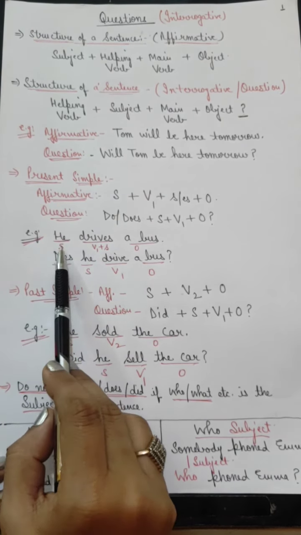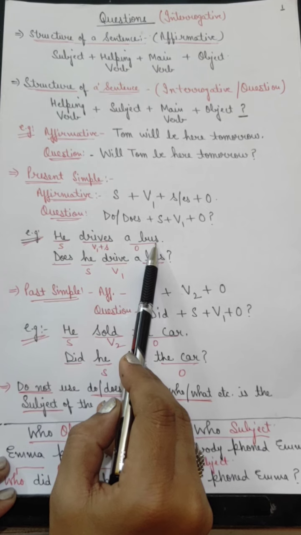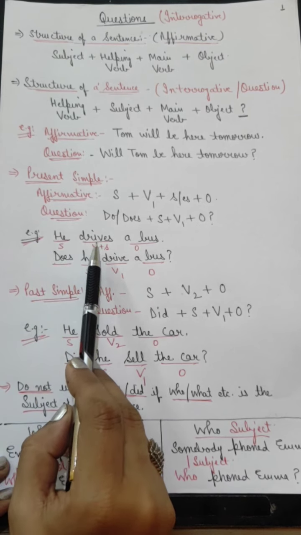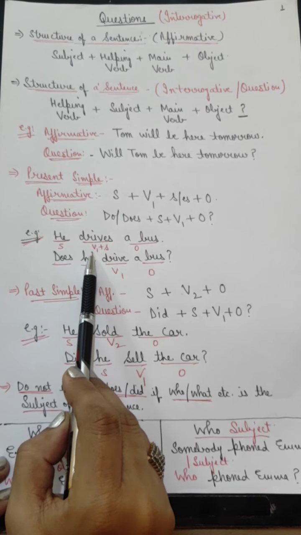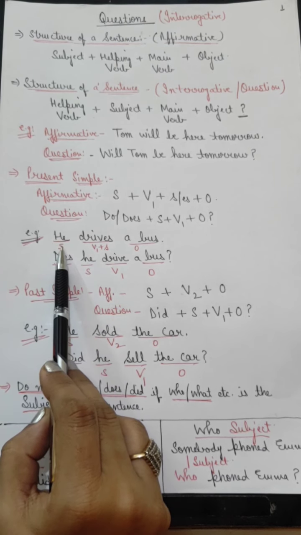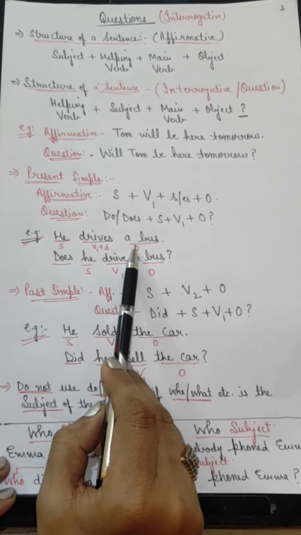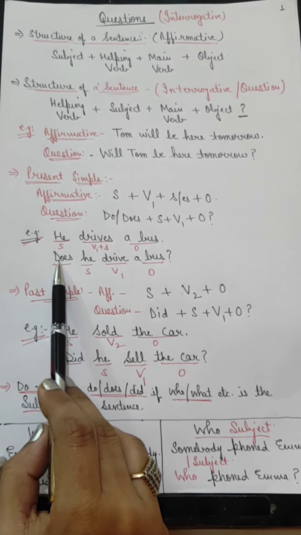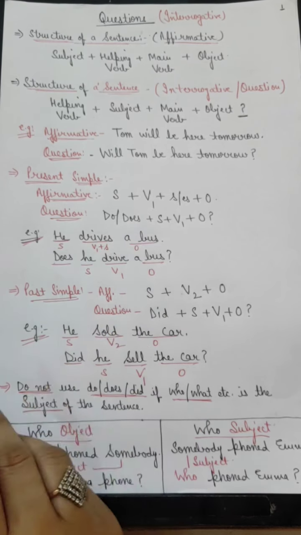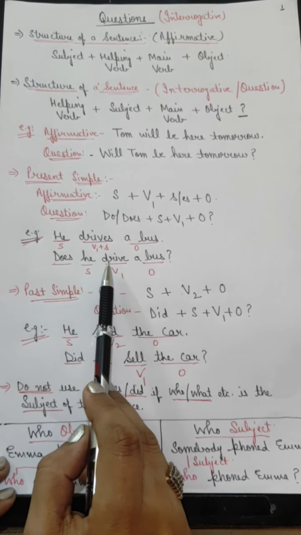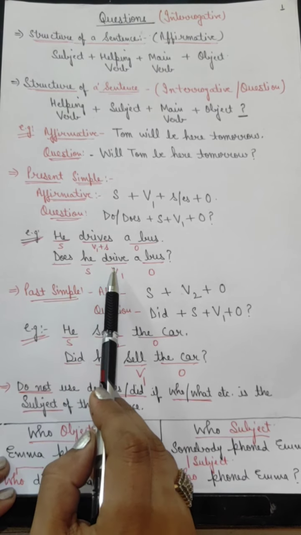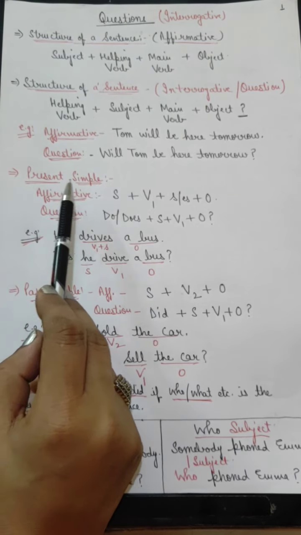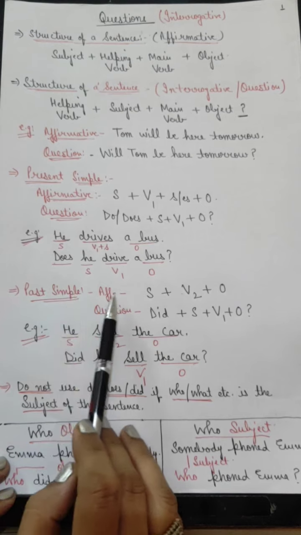For example, he drives a bus. If you compare the structure with this example, the subject is he, and we have added s to the first form of the verb drive because the subject is third person singular, and then the object is bus. Now this is an example of a question. What is the structure of the interrogative sentence here? Does he drive a bus? Helping verb does, subject, first form of the verb, object. So this is the structure of questions in present simple.